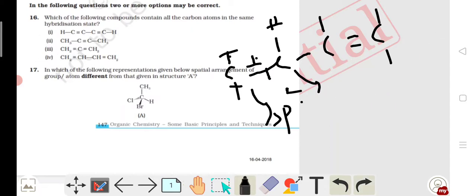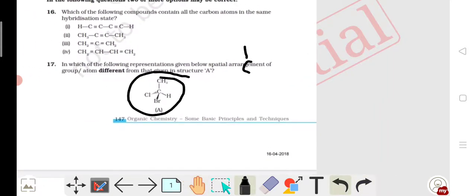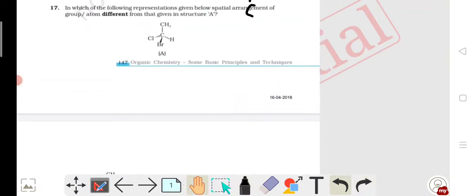Then comes question number 17. In which of the following representations given below is the spatial arrangement of groups or atoms different from that given in structure A? That means the structure is given, and we have to find which option is not the same as this structure.